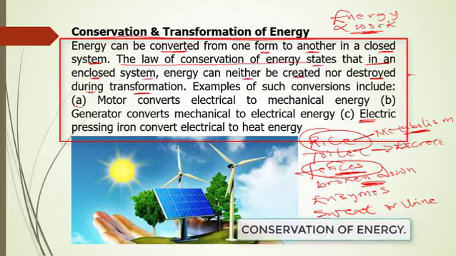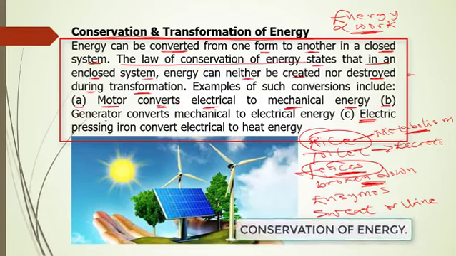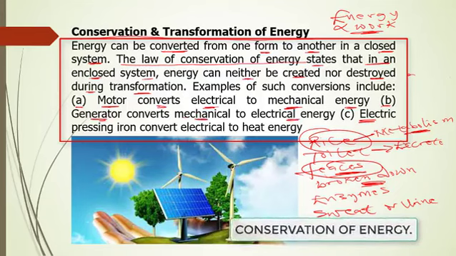Examples of energy conversions include things like the electric motor, converting electrical energy to mechanical energy. A motor is a device, a special kind of generator that converts electrical energy to mechanical energy. On the other hand, a generator does the reverse of what an electric motor does. A generator converts mechanical energy back to electrical energy.